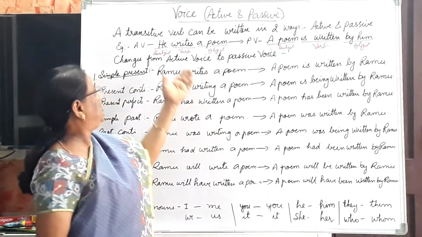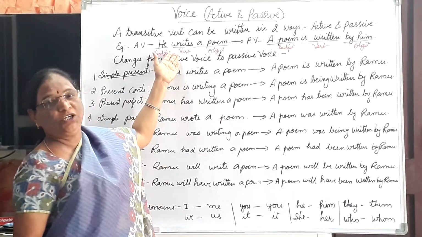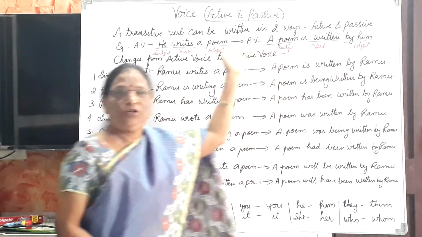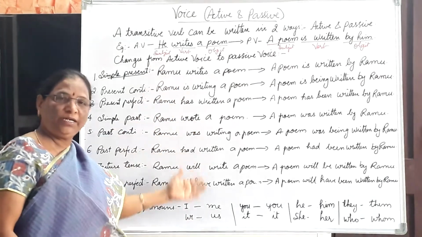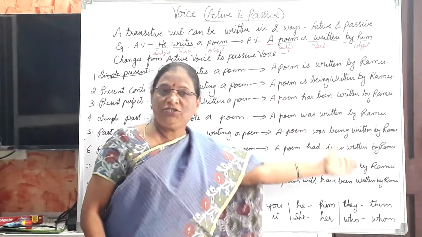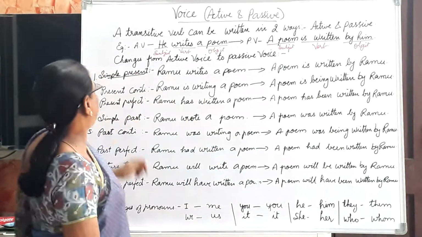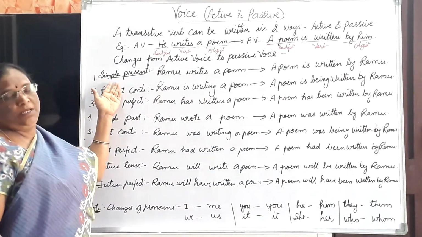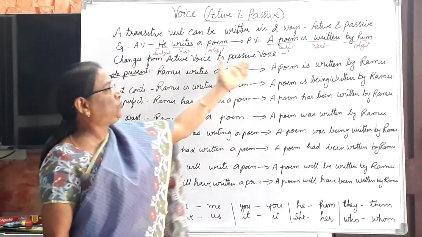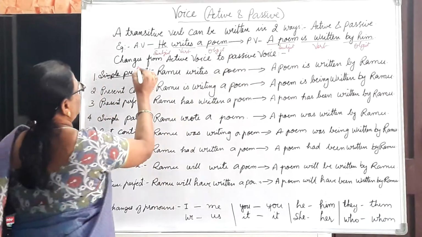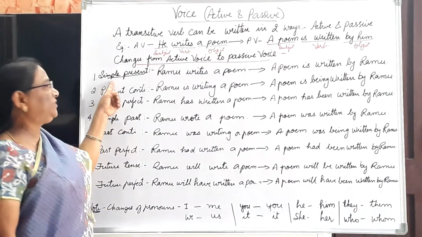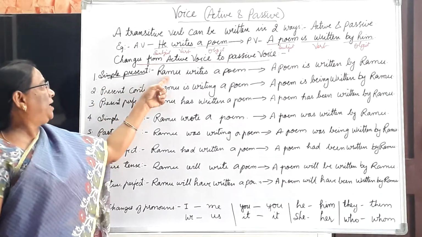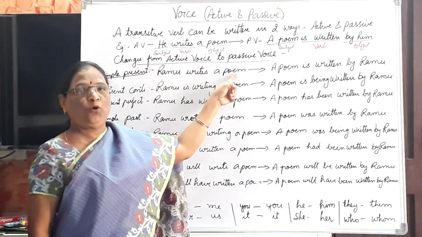And one thing, the verb is changed in passive voice according to the tenses. Yes, that you need to learn. According to the tense, the verb is changed in the passive voice. Now let us learn the changes from active voice to passive voice. First one is simple present tense. Ramu writes a poem.